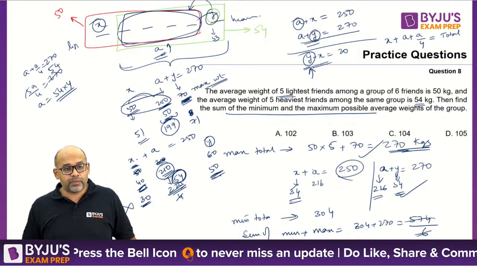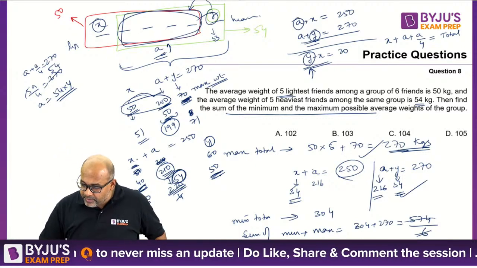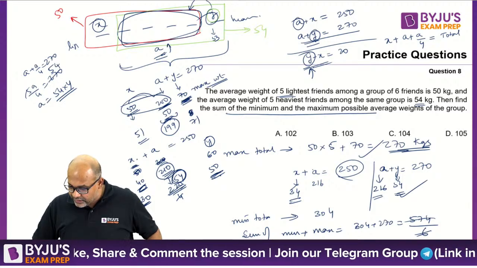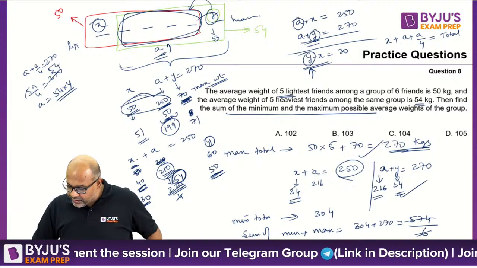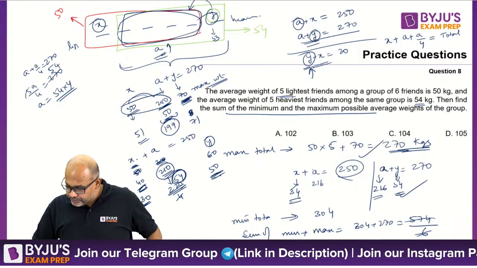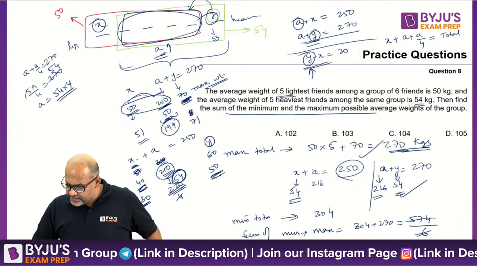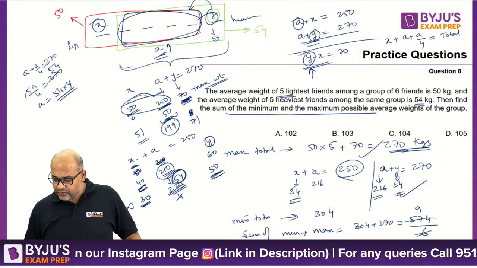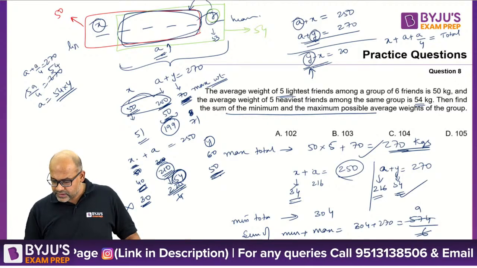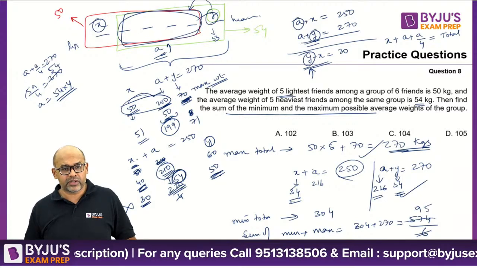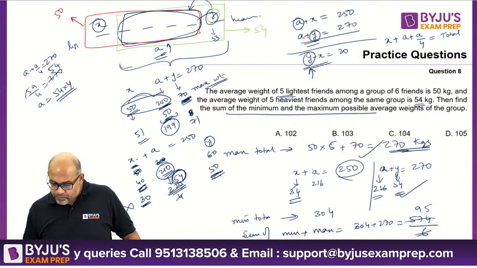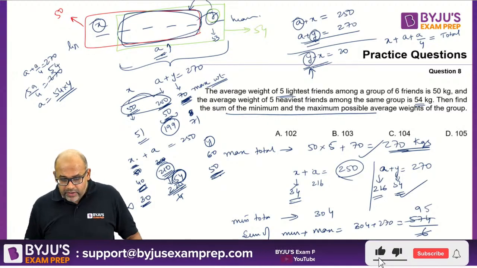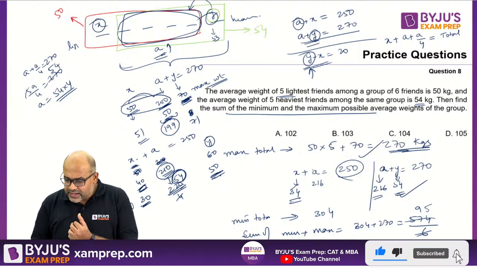Okay, average plus average sum. So sum of the minimum and maximum possible average weights of the group. I'm just saying, did I make an error anywhere in terms of calculation? So you have 270 plus 304. That's 574 by 6. 6 9s are 54. 6 6s are 36, 6 5s are 30. Okay, we're getting 95 point something. Okay, fine guys, is there an error somewhere?